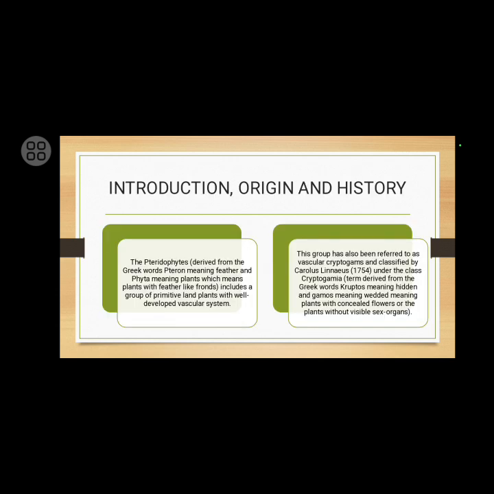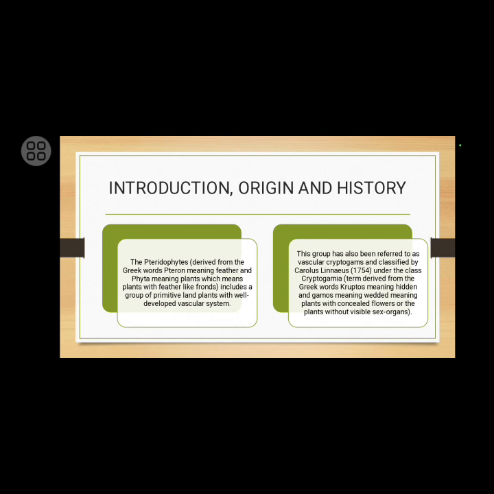Introduction, origin and history. The term Pteridophytes is derived from the Greek words pteron meaning feather and phyta meaning plants, which means plants with feather-like fronds. It includes a group of primitive land plants with well-developed vascular system.